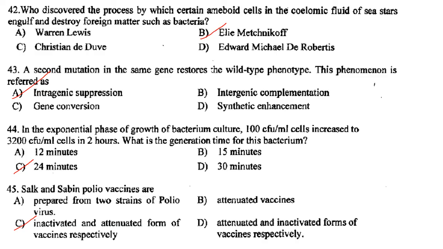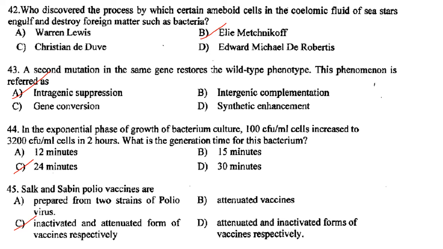Then, who discovered the process by which certain amoeboid cells in the coelomic fluid of sea stars engulf and destroy foreign matter such as bacteria? So it is Elie Metchnikoff. Answer is option B. Then a second mutation in the same gene restores the wild type phenotype. This phenomenon is referred to as intragenic suppression.